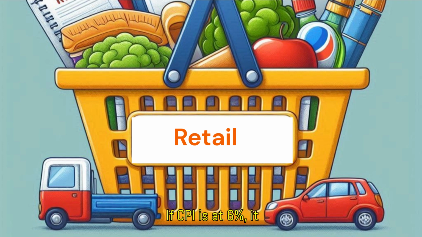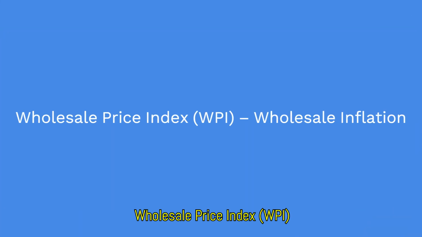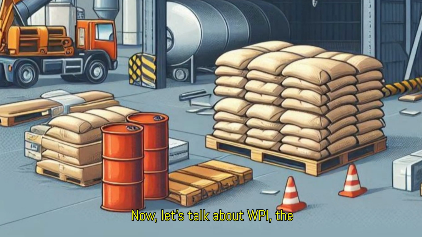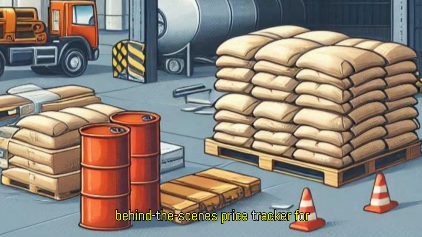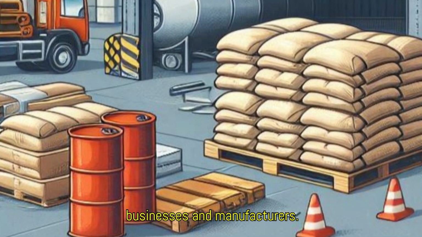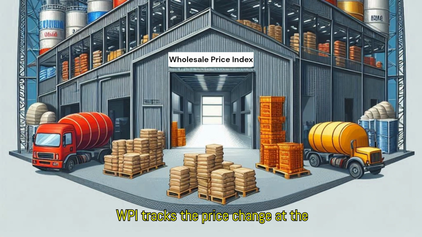Example: if CPI is at 6%, it means overall retail prices have risen by 6% compared to the same month last year. Wholesale Price Index, WPI. Wholesale inflation. Now, let's talk about WPI, the behind-the-scenes price tracker for businesses and manufacturers. WPI tracks the price change at the wholesale level, i.e., prices of goods sold in bulk before they reach the consumer.